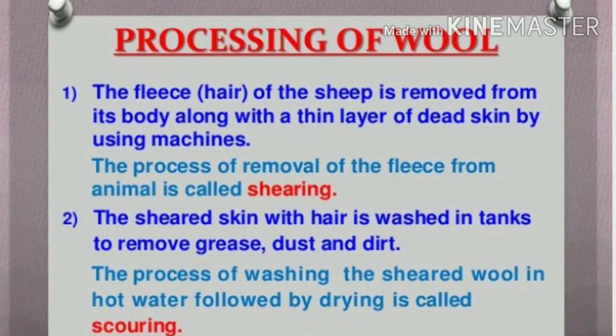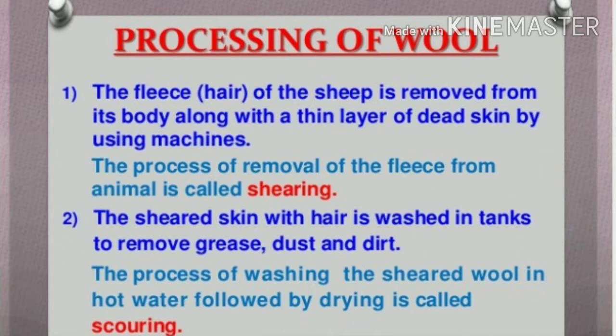So, what is meant by shearing? Removal of fleece of the sheep along with a thin layer of skin is called shearing. Here, the removal of hair from the sheep takes place. The process is called shearing, which can be done by machines such as trimmers.